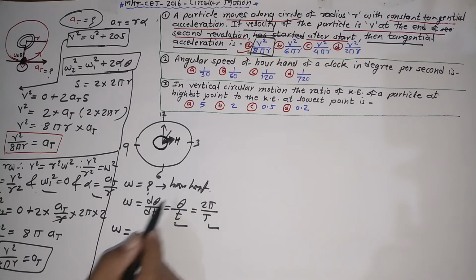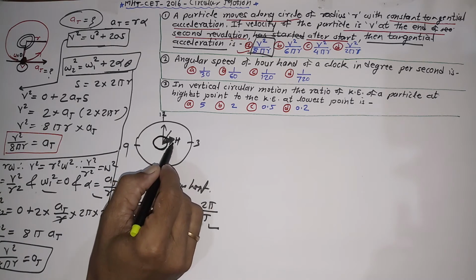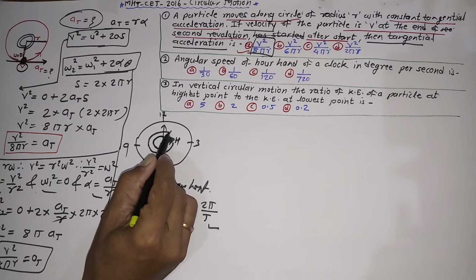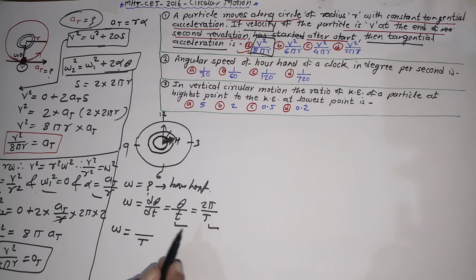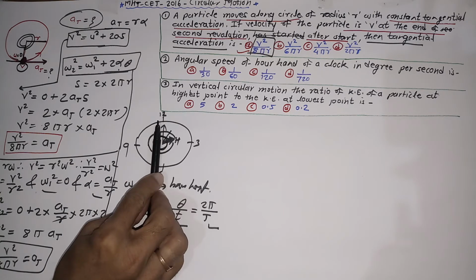Okay, theta is angular displacement. For the hour hand, in one revolution it completes pi and again pi, means the total angular displacement in one revolution is twice pi. That's why theta equals twice pi here. This is the time required for one revolution for the hour hand. The hour hand completes one revolution in how much time, how many minutes, seconds, or hours?